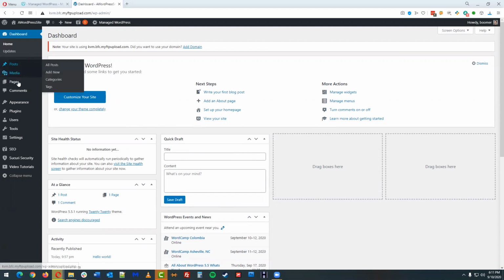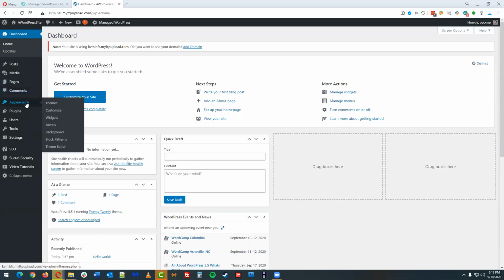And then over here on the left, real quickly, let me just talk about what these are. So the posts are blog posts, and we can go view all the posts. Right now, it's only going to have that one. We could create a new one. We can create categories for those posts to go in. And then we can tag those posts with various keywords, and we'll talk about these later. Media is going to look at the media library, and we can jump straight to it there, or we can add a new image or PDF. We can go view all the pages or add a new page. We can go look at the comments.